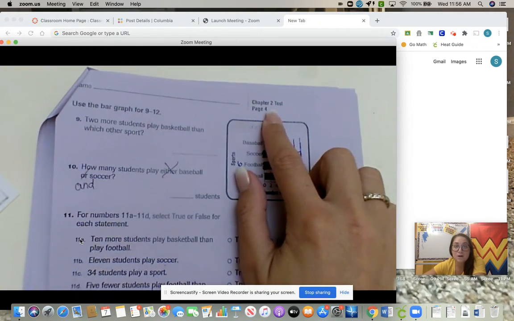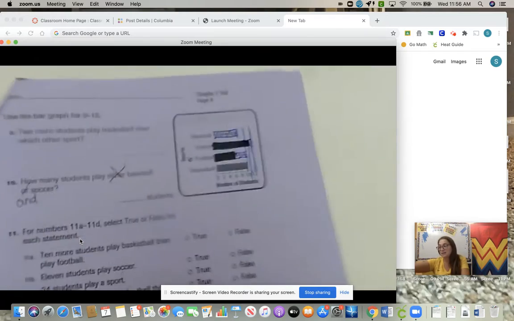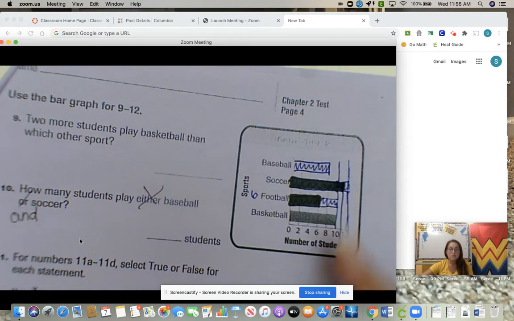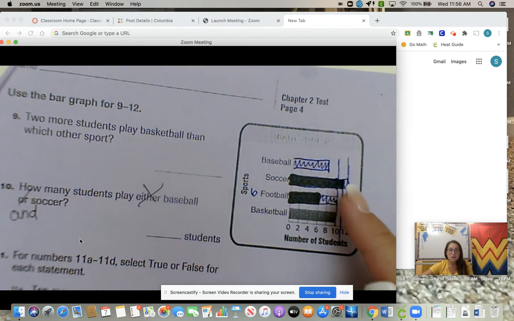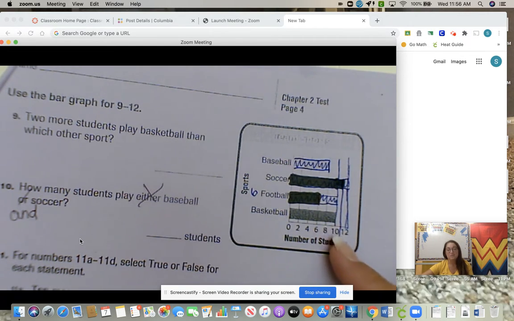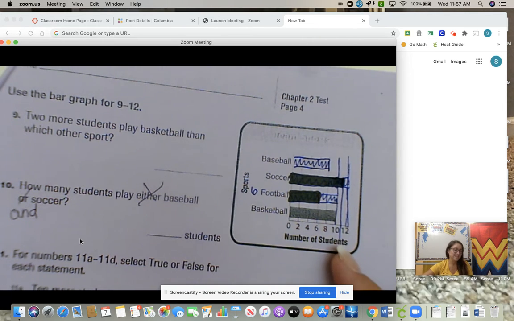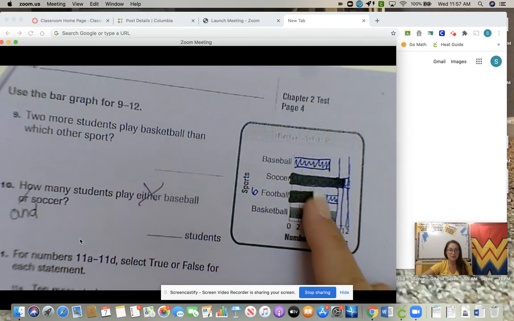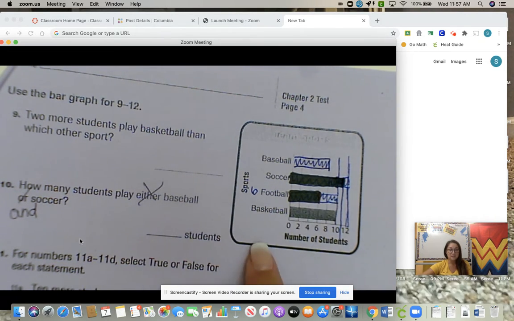Then page 4, you cannot see on yours. It was really light, and I made a beautiful oops because I used pen. So baseball goes to 8. Soccer goes in between 10 and 11. Oops. Soccer goes in between 10 and 12. So I told you the answer. Football goes to 6. This was a beautiful oops. So just where the black part of my bar graph stops. And then basketball you can see.